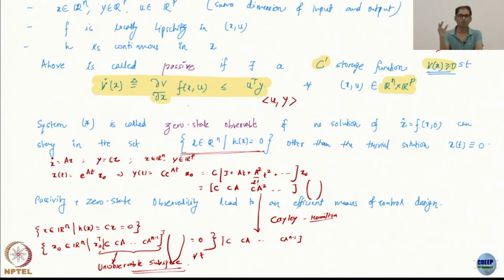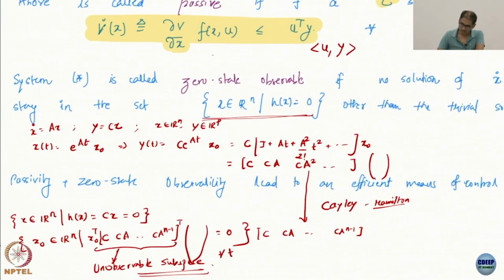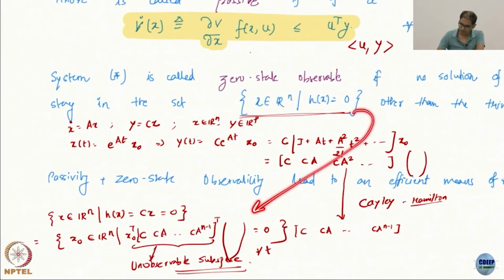For nonlinear systems you can have slightly more complicated notions, which is why it's called zero state observable. So if you write this condition out for linear time invariant systems, all you are saying is that the system is observable. That's it. Makes sense? No confusion? All right.